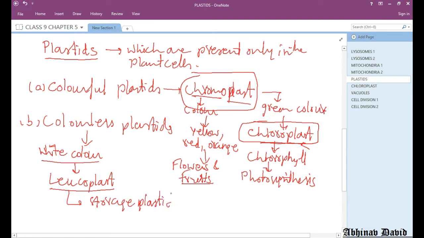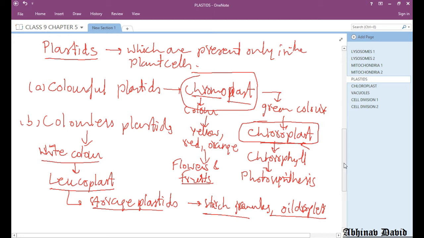They store various substances like starch granules, oil droplets, fat droplets. So different substances are stored by them like starch granules, oil droplets, and protein droplets, protein granules. So they are basically storage plastids.